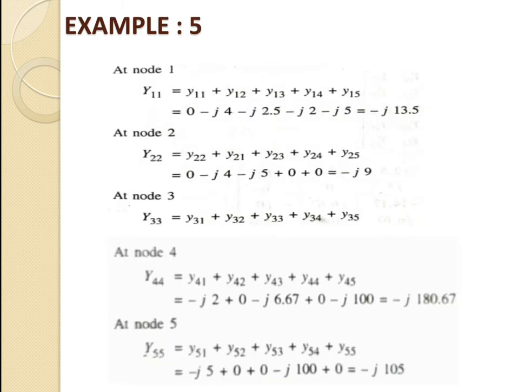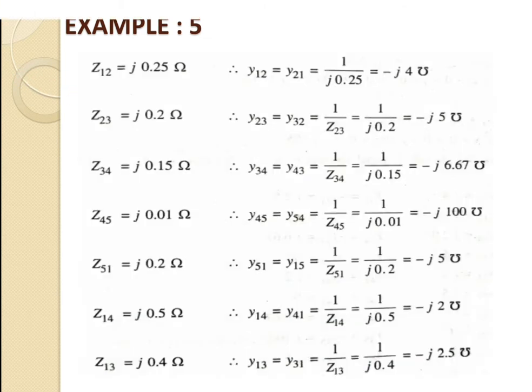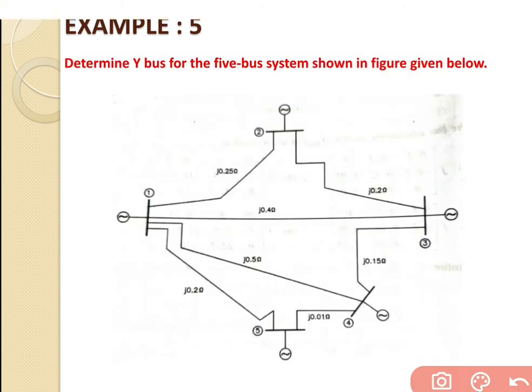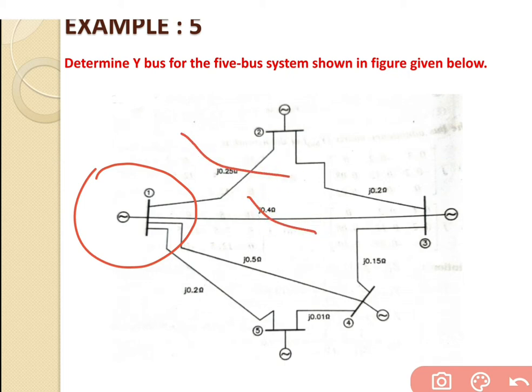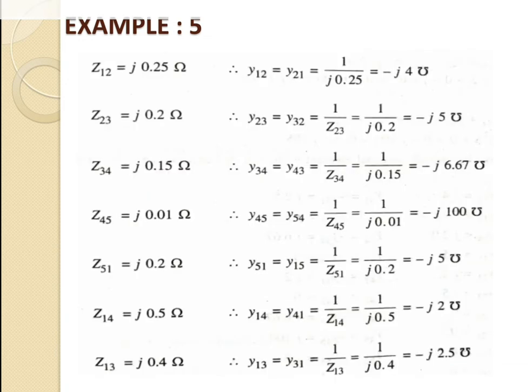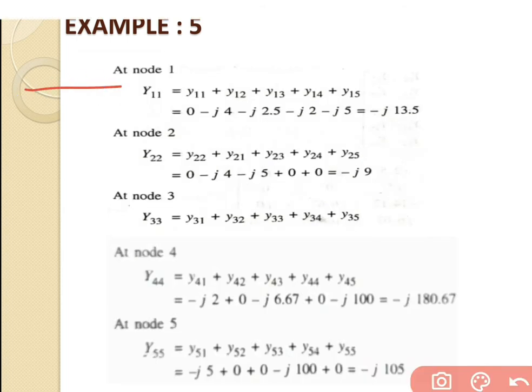Now we will go for the mutual admittances. At node number 1, that is bus number 1, how many lines are connected? We will say there is a total of 4 lines connected at bus number 1. Based on that we will write the equation Y11 is equal to Y11 plus Y12 plus Y13 plus Y14 plus Y15. This is the equation for Y11.